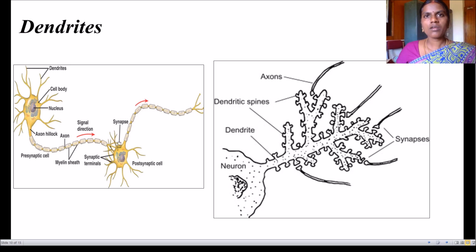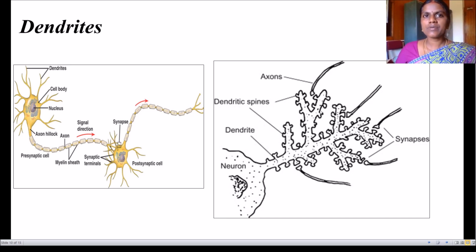These are axons resting on the dendrites. In the first picture, and in the second picture you can see closely the axon towards the dendritic spine.